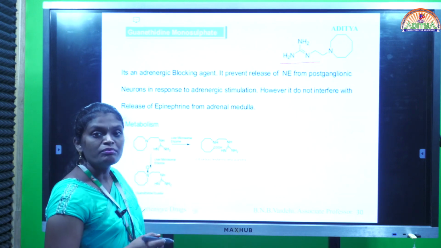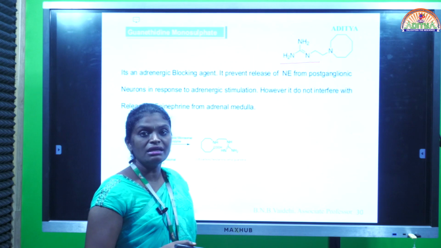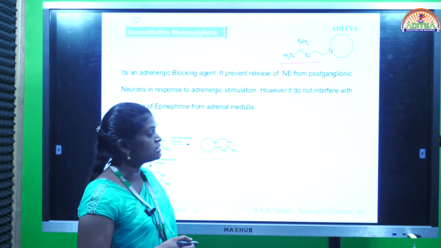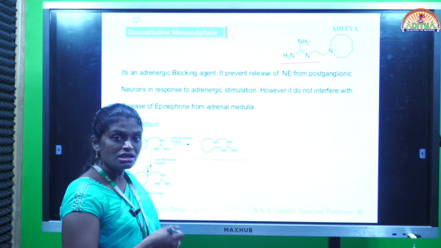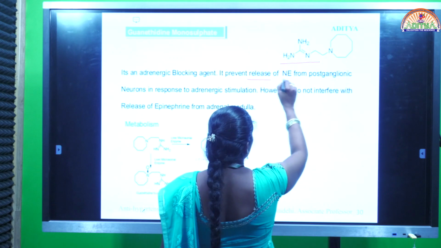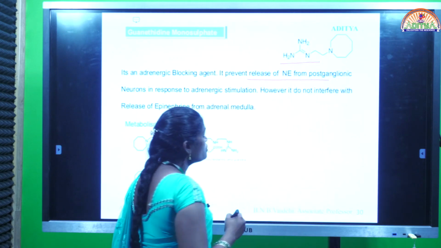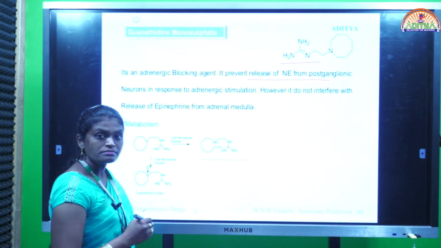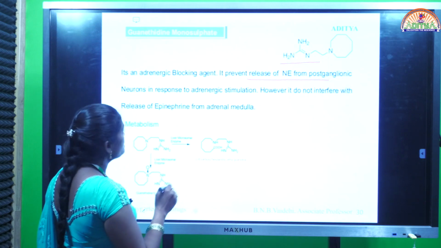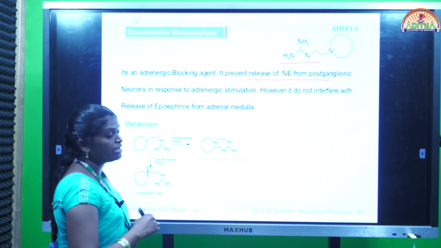Whenever an impulse is generated, the release of catecholamines automatically occurs, but here after impulse generation it inhibits the release of norepinephrine from postganglionic neurons, and it does not interfere with the release of epinephrine from the adrenal medulla.